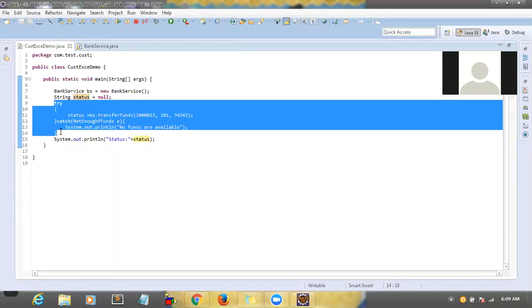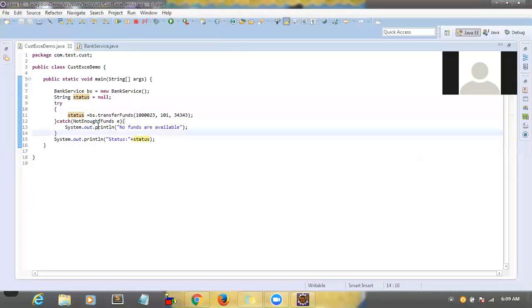Say for instance, at any point of time, if you want to execute a piece of code always, whether an exception occurred or not. The example is, to get to know the amount of an account, we need to connect to the database, correct?